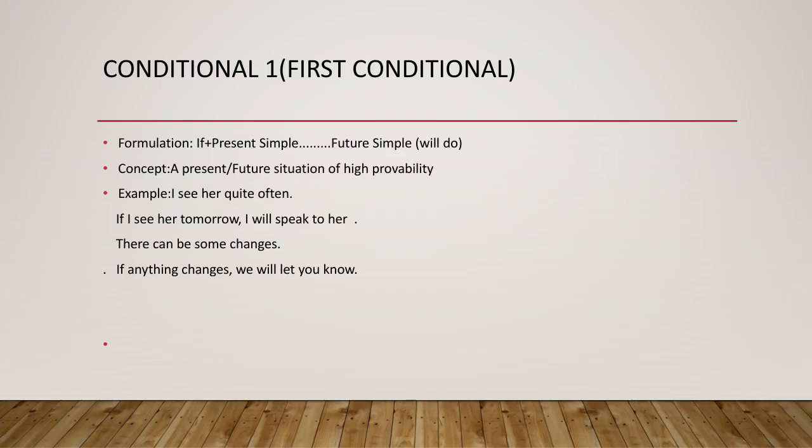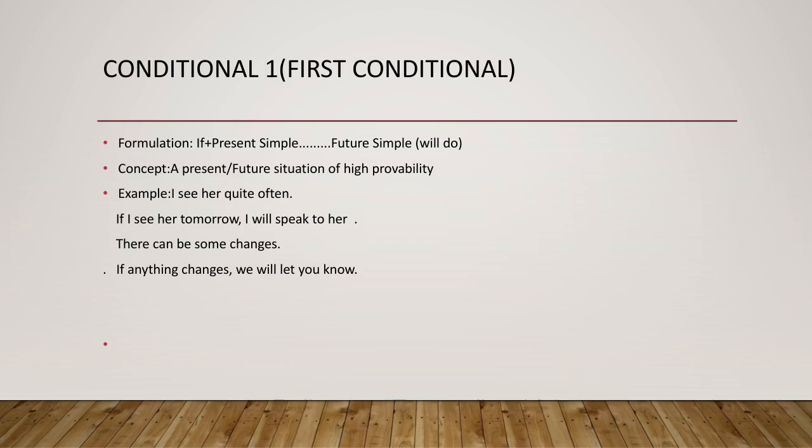Okay. Example. Here is the situation, that is I see her quite often. The example is, if I see her tomorrow, I will speak to her.